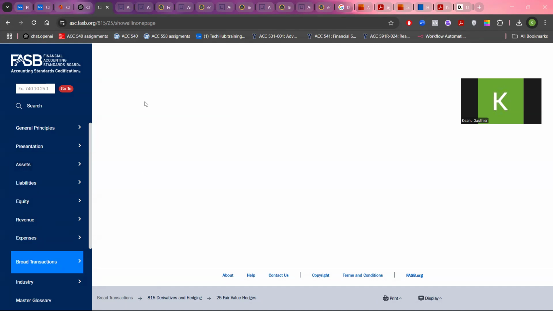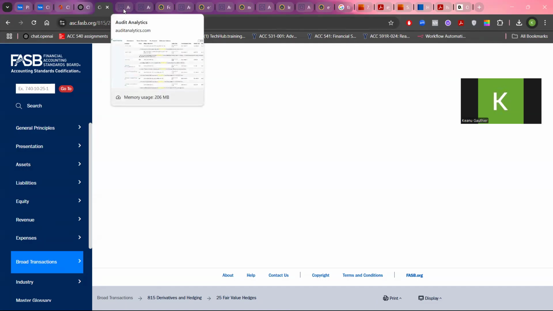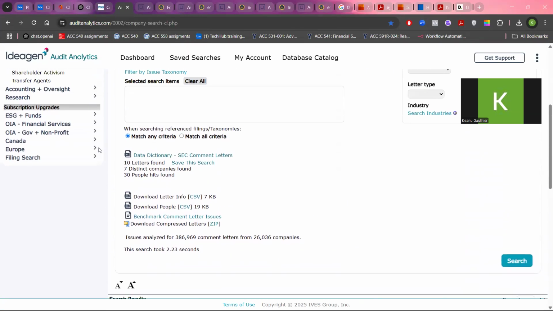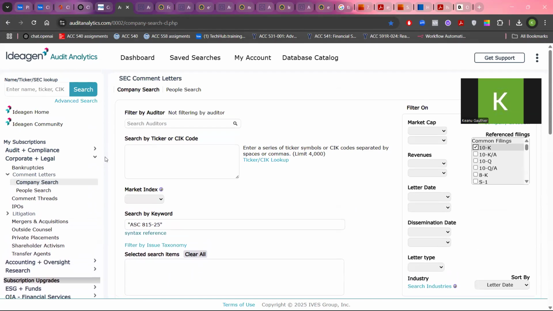Then you want to get comment letters, 10Ks, and firm guides. The comment letters and 10Ks go together because you want to make sure that the 10Ks and the comment letters are related. So when you go to the audit analytics, I'll provide the link in the description. You might need to log in, so create your own login.